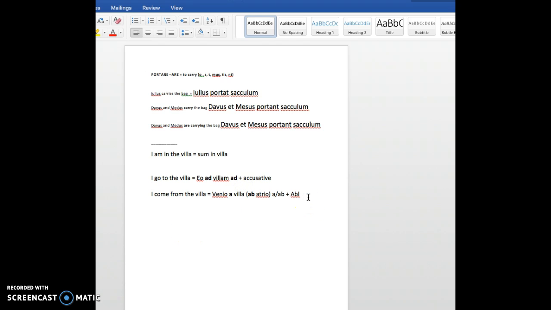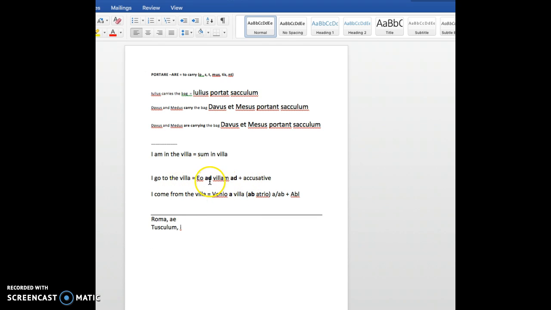Now, there are exceptions to this rule, because names of places like Roma, Romae, or Tusculum, Tusculi, that you have found in your exercises, when you have the proper name of a place, Latin does not use the preposition to go to the place, but only the case.